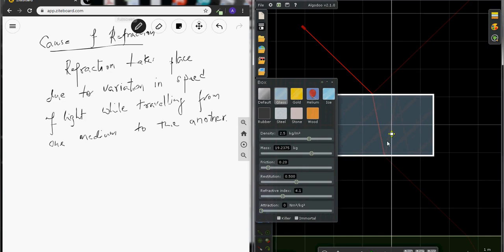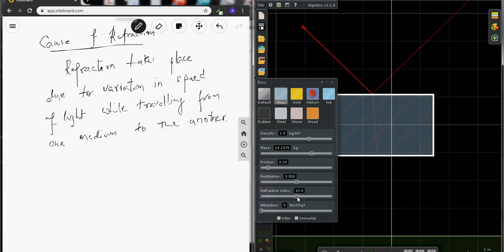Now let's see what happens if I increase the refractive index of the material. Observe what happened. Let me increase the refractive index. You see the bending is taking more. Now what is happening here?